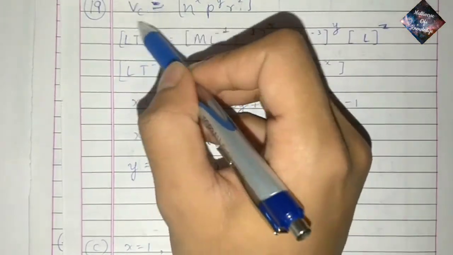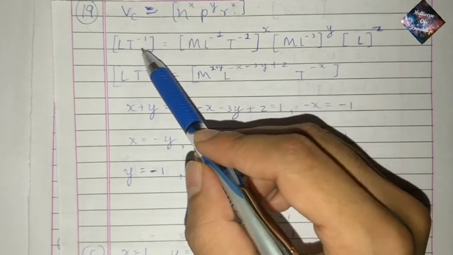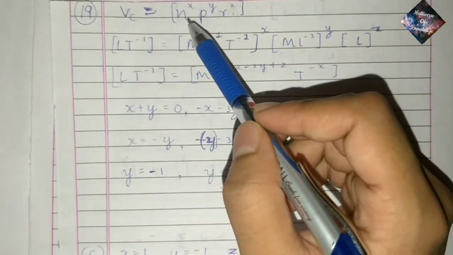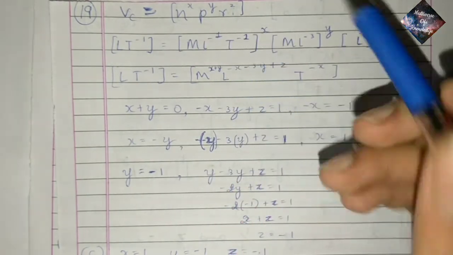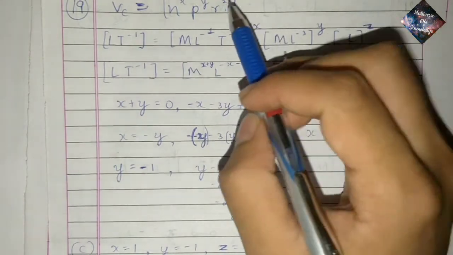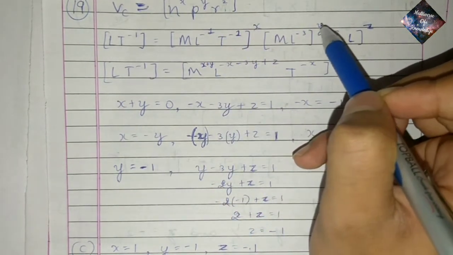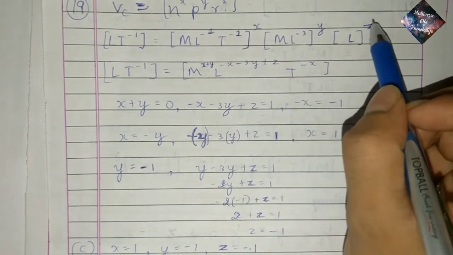So the dimensions of velocity are L T minus 1, which we can equate with the dimensions of these three quantities. The dimensions of eta, the coefficient of viscosity, are M L minus 1 T minus 1 whole power x, and the dimensions of rho are M L minus 3 whole power y, and the radius is nothing but the distance, L power z.